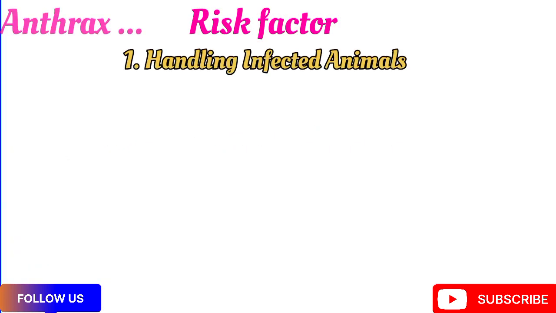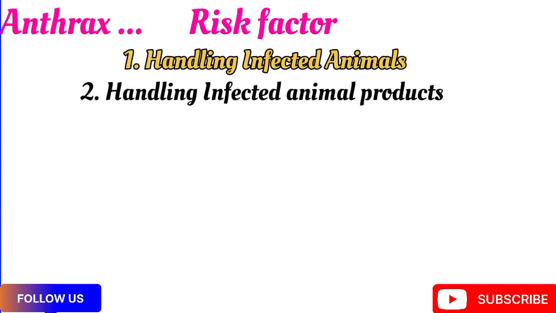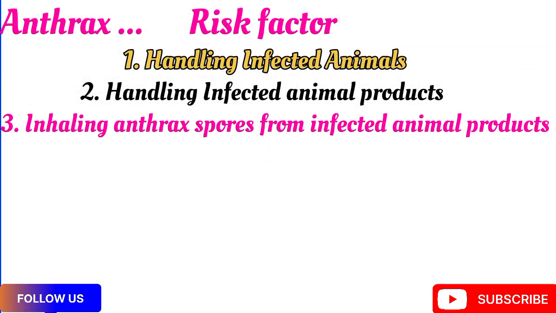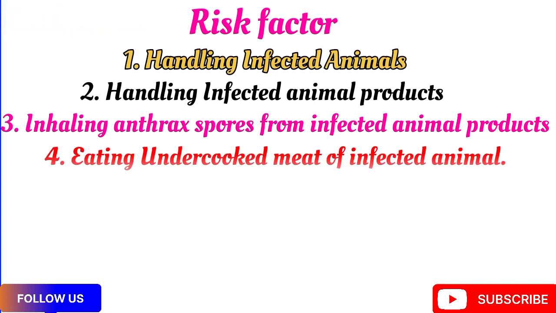Handling infected animals, it's a risk. Handling infected animal products, it could be cheese, it could be meat, it could be wool. Inhaling anthrax spores from infected animal products, especially eating undercooked meat of an infected animal. These are some of the risks that can cause you and I, meat lovers, to have anthrax.